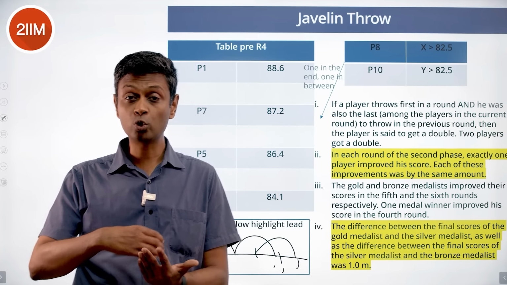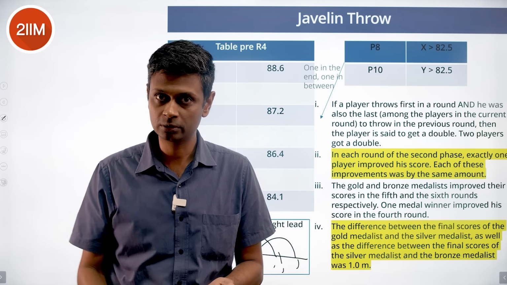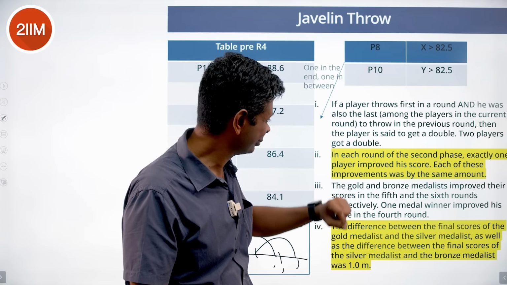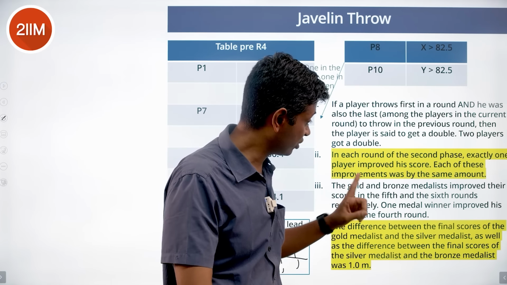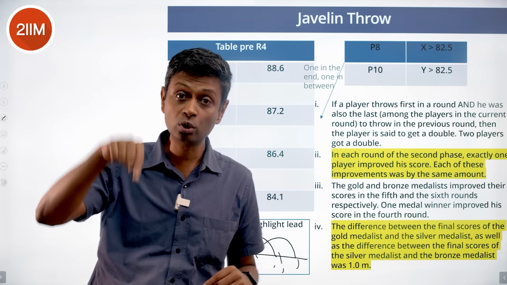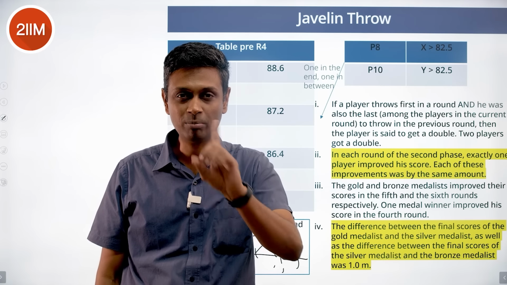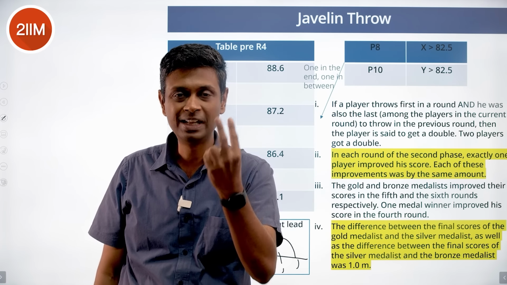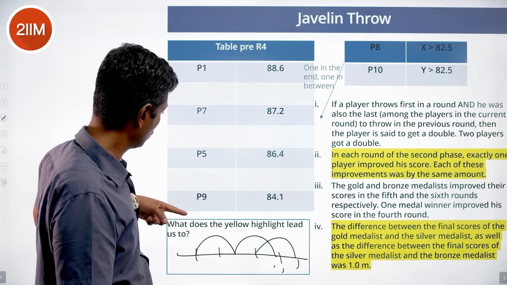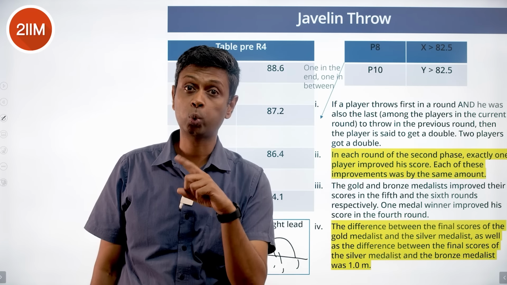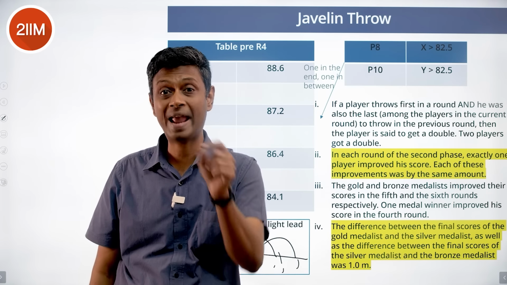So there's one player who's showing 2 improvements and another player who's showing 1 improvement. The gold and bronze medalist improved in rounds 5 and 6. The guy who improved in the 4th round is also either the gold medalist or the bronze medalist. One player has shown improvement in 2 rounds, another player in 1 round. Right? So out of these, one player has improved twice equal quantities, 2x, and another player has improved by x.